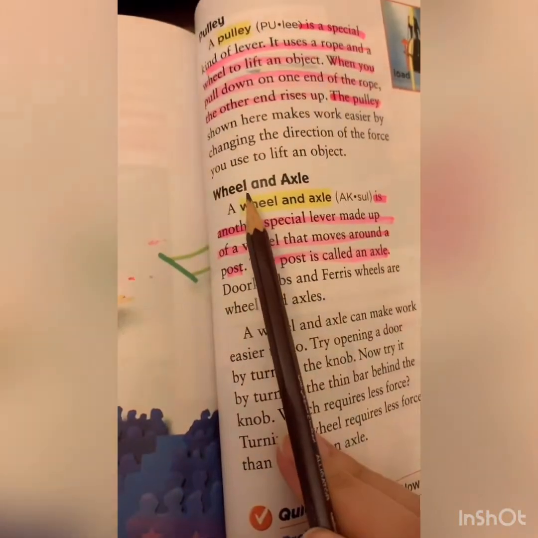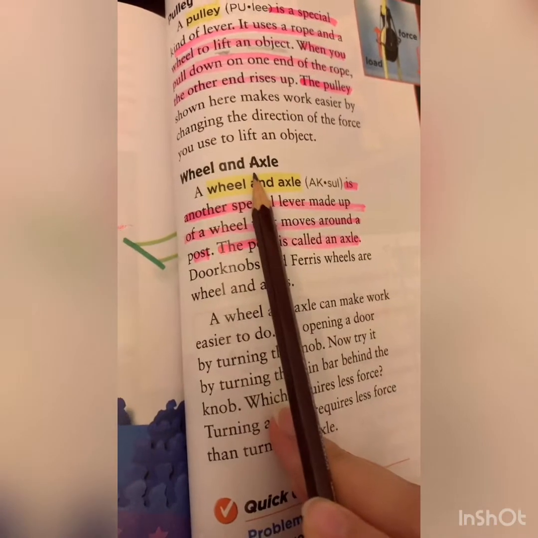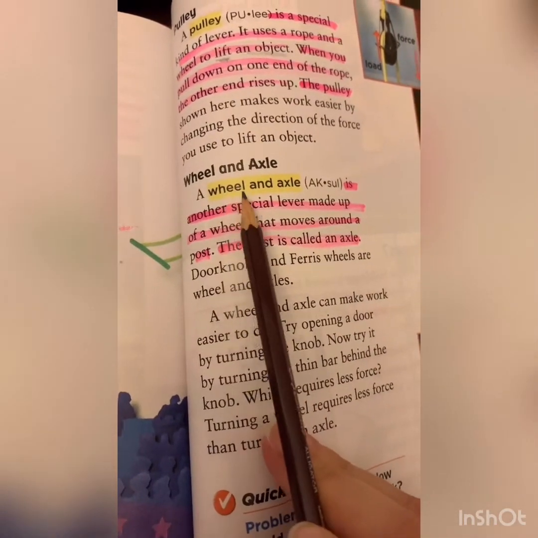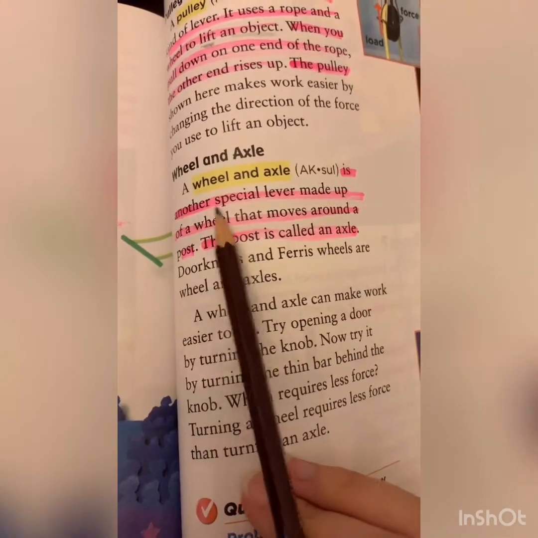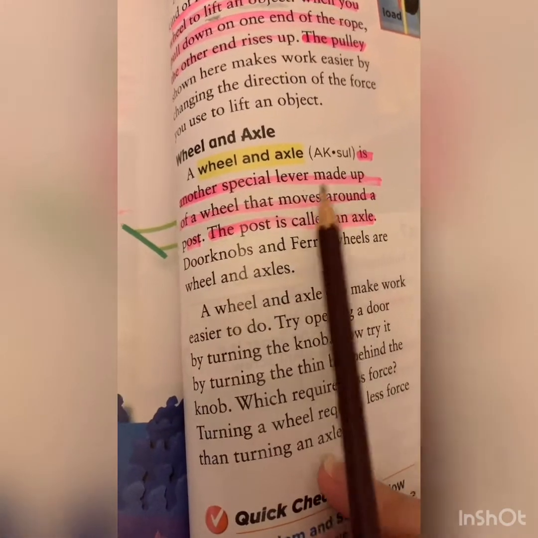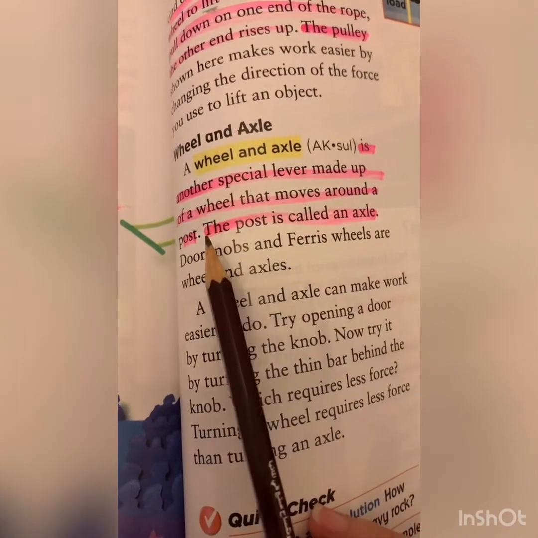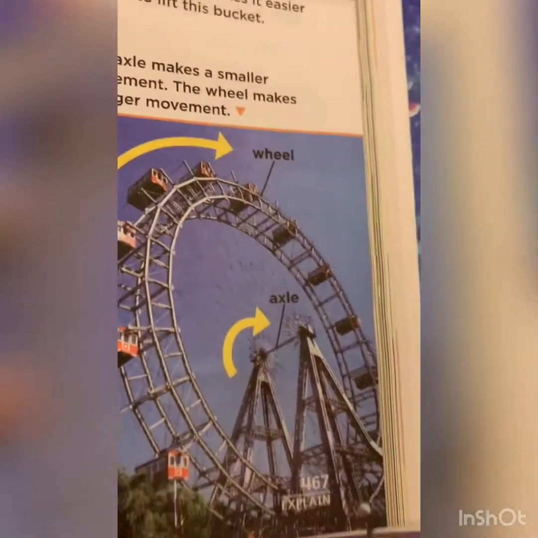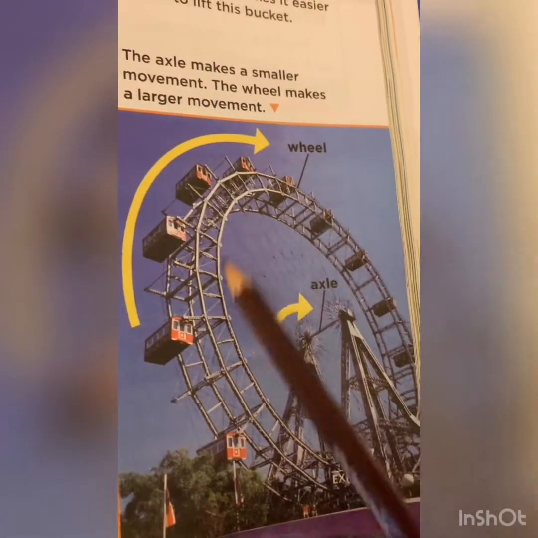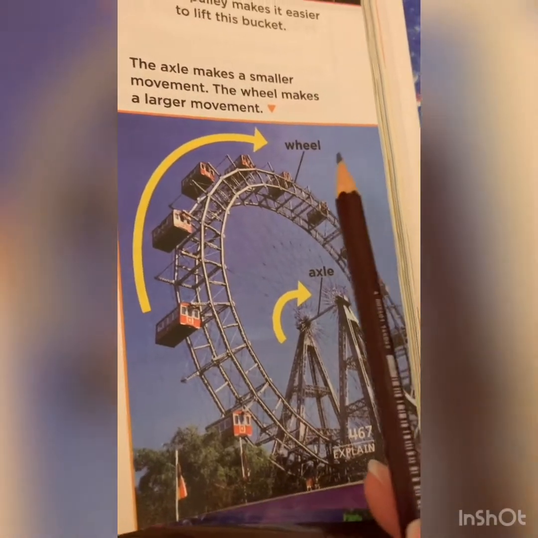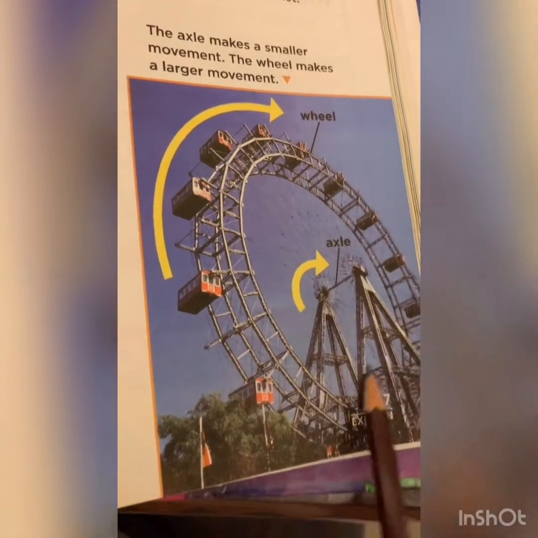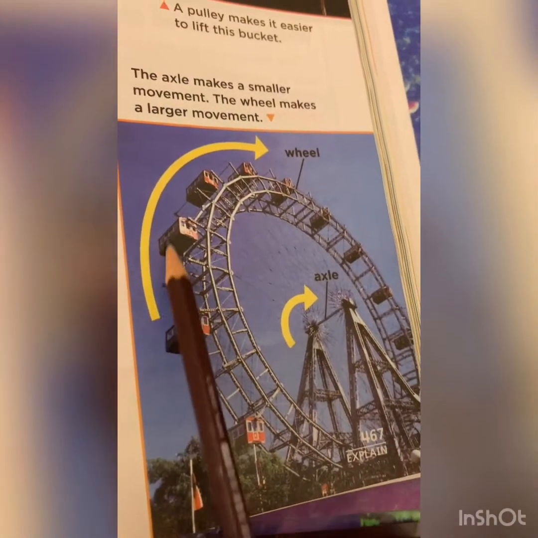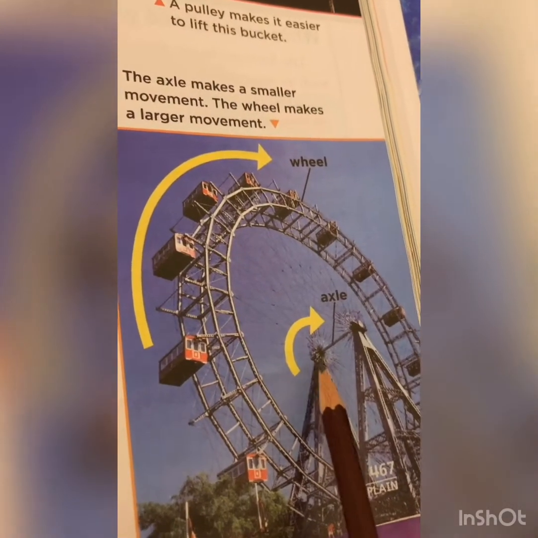Now let's move to the wheel and axle. The wheel and axle is another special lever made up of a wheel that moves around a post, which is called an axle. If you look here in the playing area, the wheel rotates the same way as the axle is rotating.